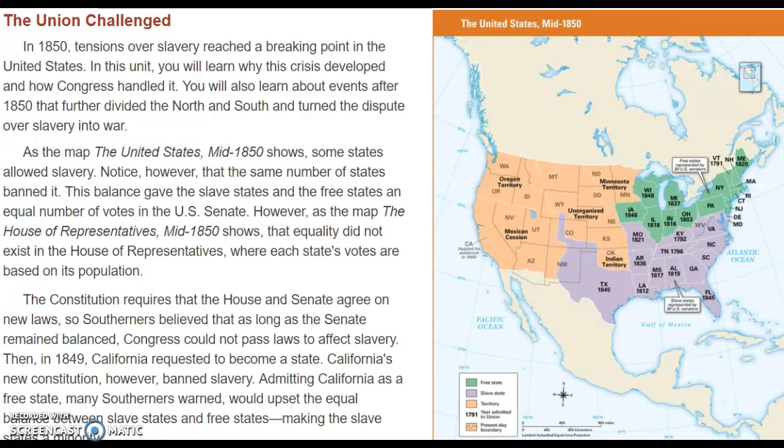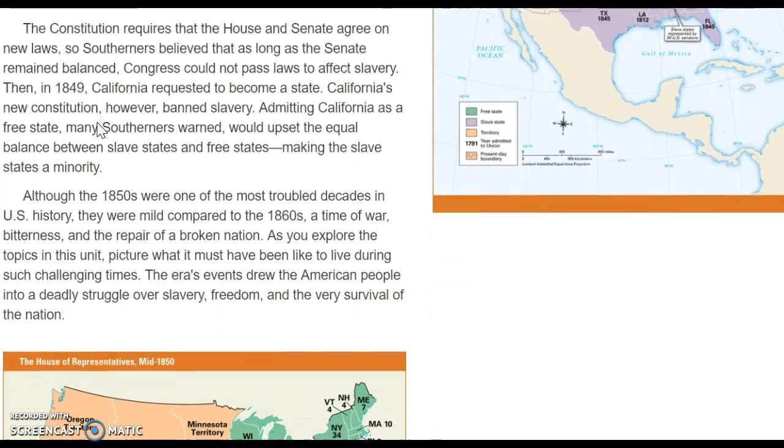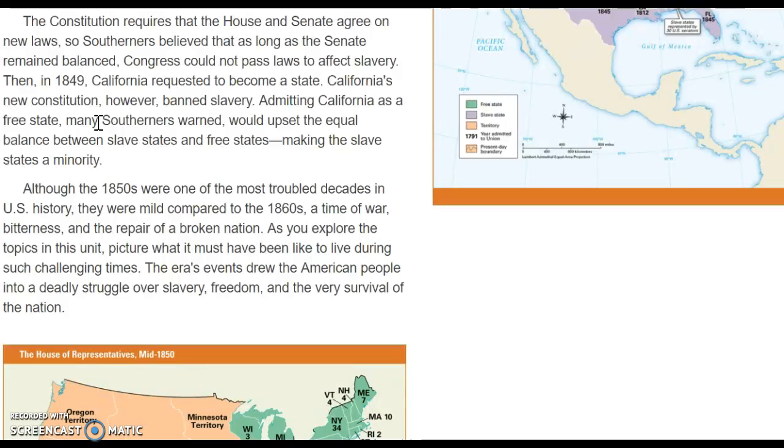Notice, however, that the same number of states banned it. This balance gave the slave states and free states an equal number of votes in the U.S. Senate. However, as the map of the House of Representatives in the mid-1850s shows, that equality did not exist in the House of Representatives, where each state's votes are based on its population. The Constitution requires that the House and Senate agree on new laws, so Southerners believed that as long as the Senate remained balanced, Congress could not pass laws to affect slavery.